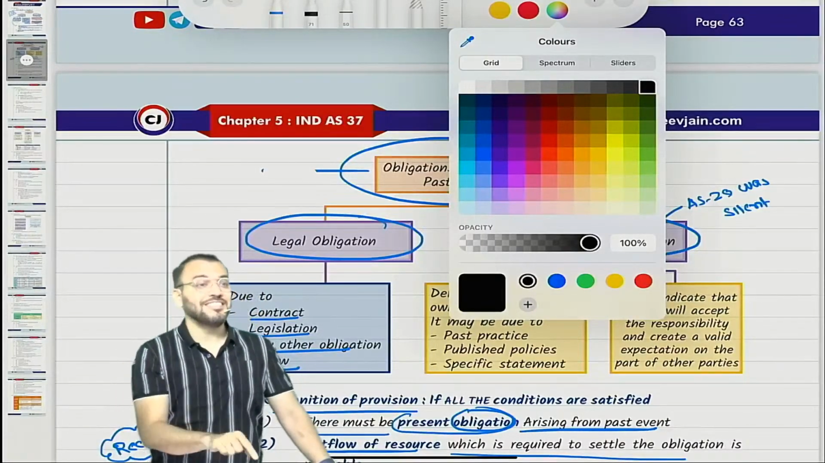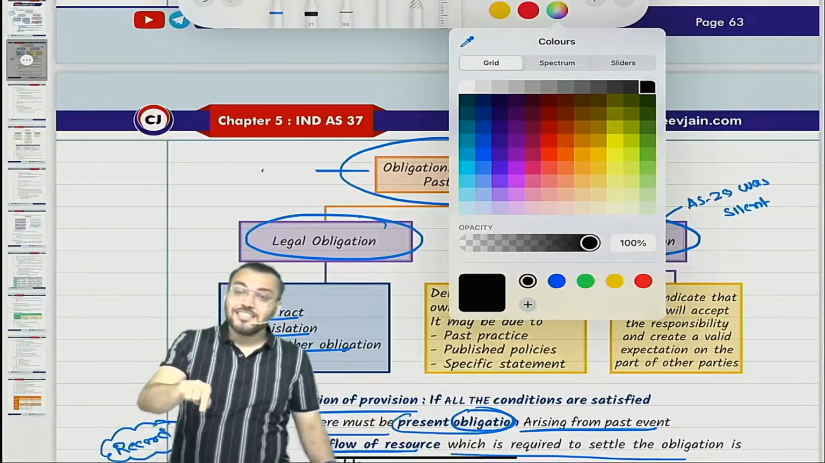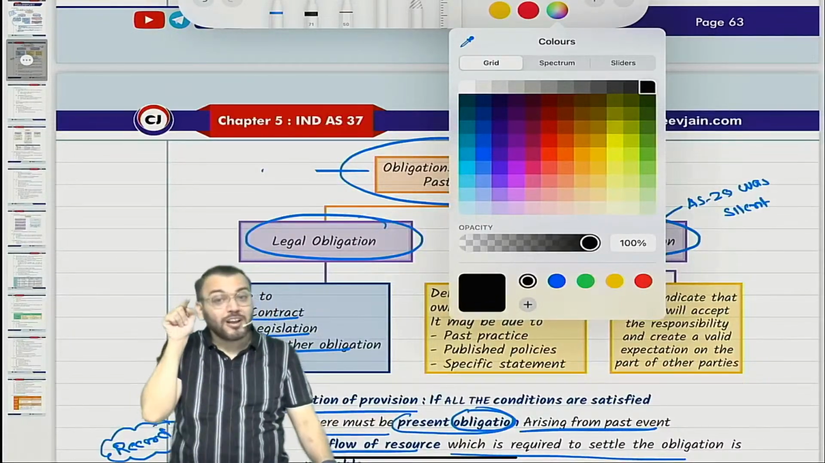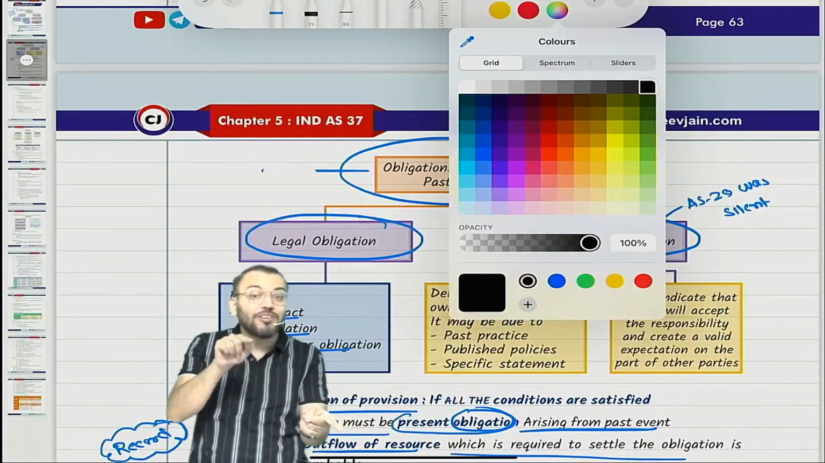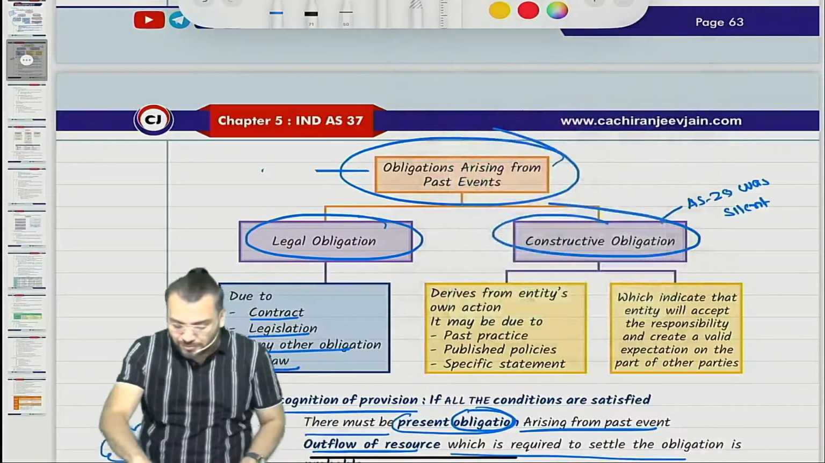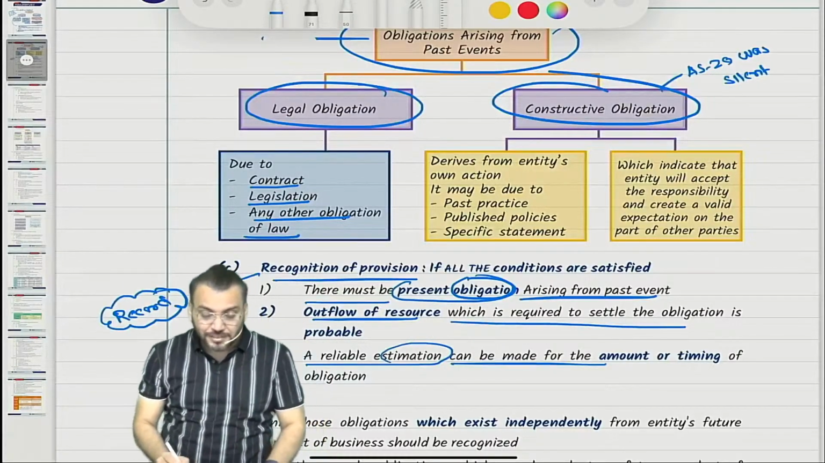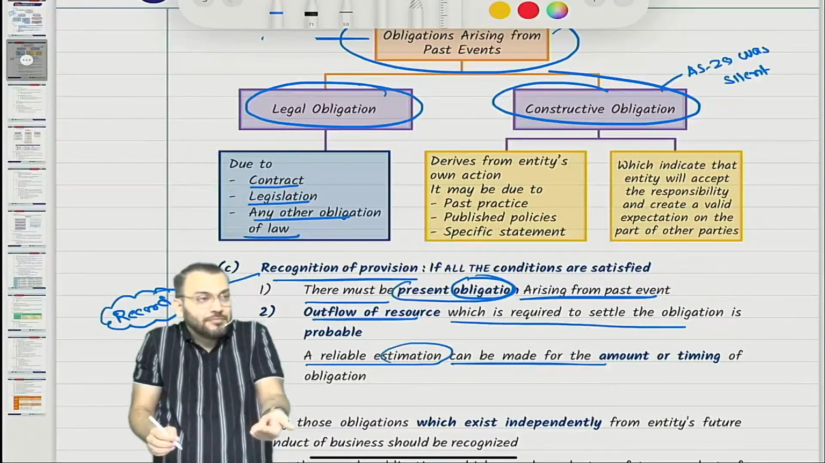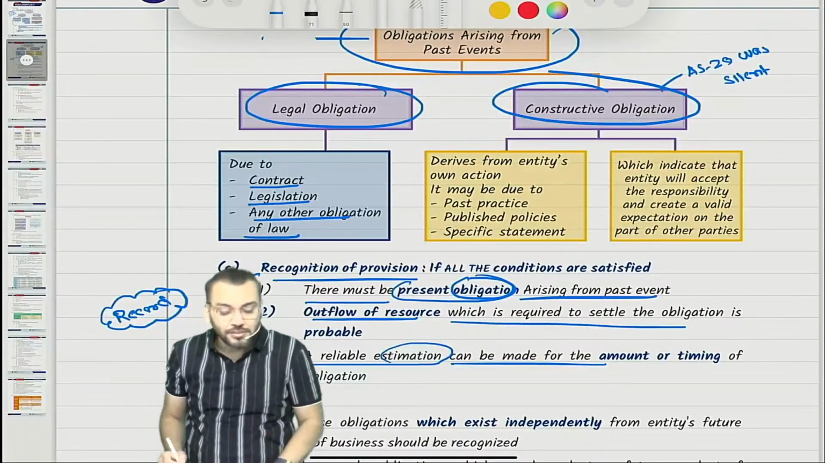So there is an obligation, and this is known as constructive obligation. Ind AS 37 says that it will be applicable for constructive obligation. Now for constructive obligation we need to recognize a provision. Have you understood the constructive obligation? The constructive obligation means any obligation which derives from the entity's own action. Right now I have made an announcement. That is my own action.